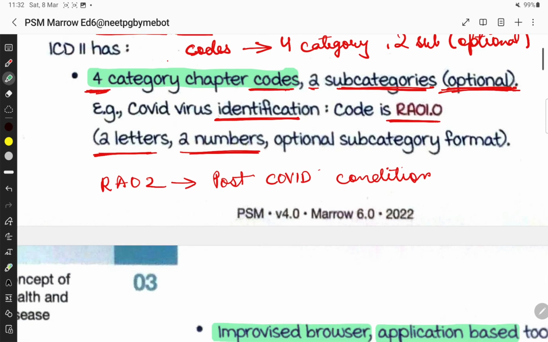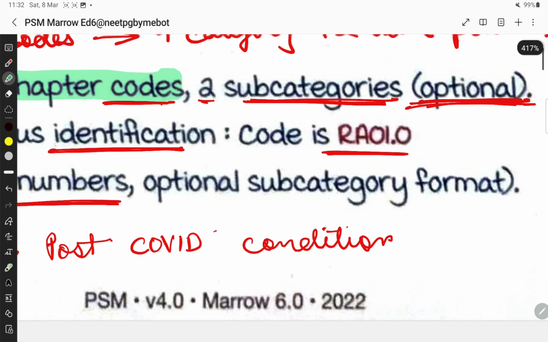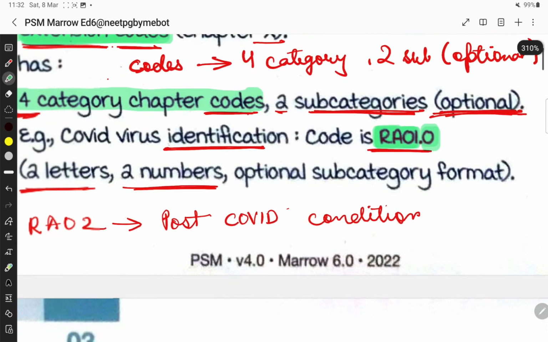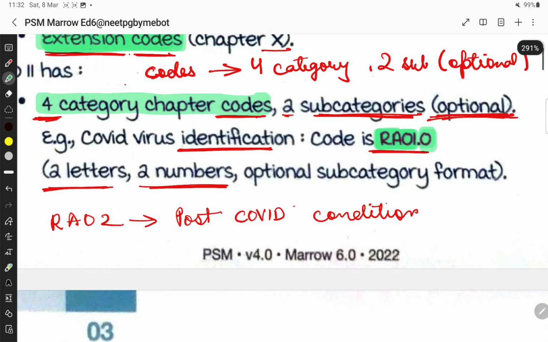Example, for COVID virus identification, the code is RA01.0. RA, that is 2 letters, then 01, that is 2 numbers. So this is the 4 category chapter code, and this 0 after the point is the subcategory, which is optional.